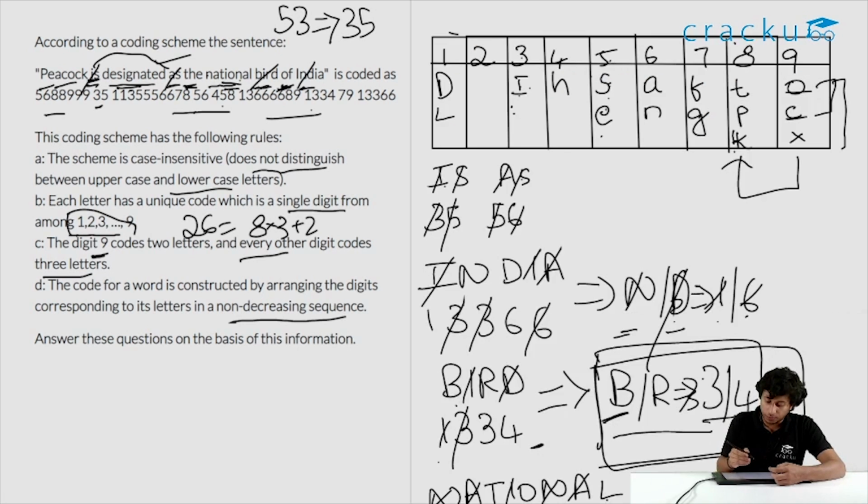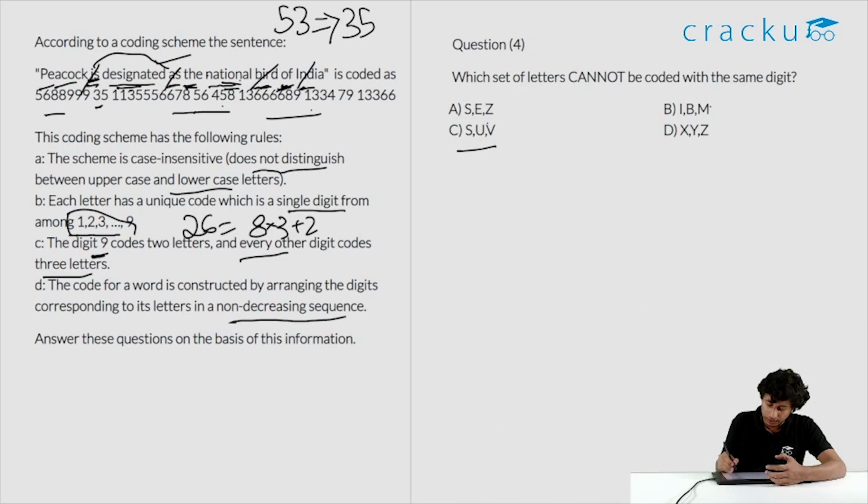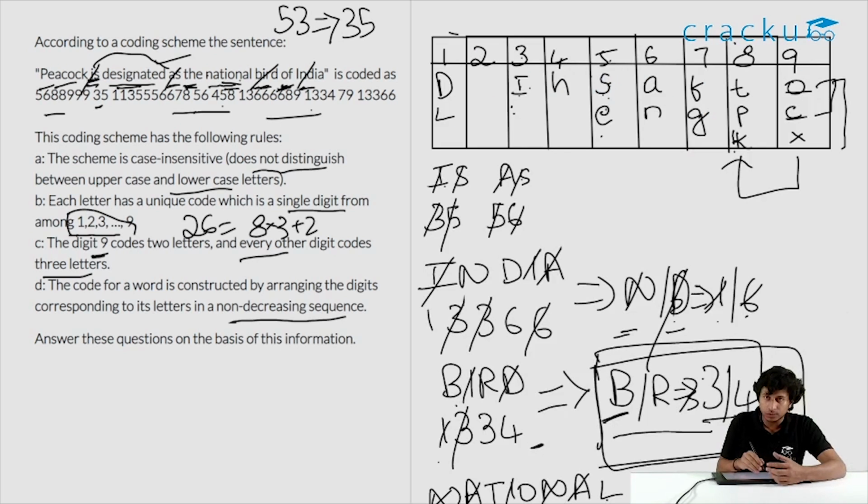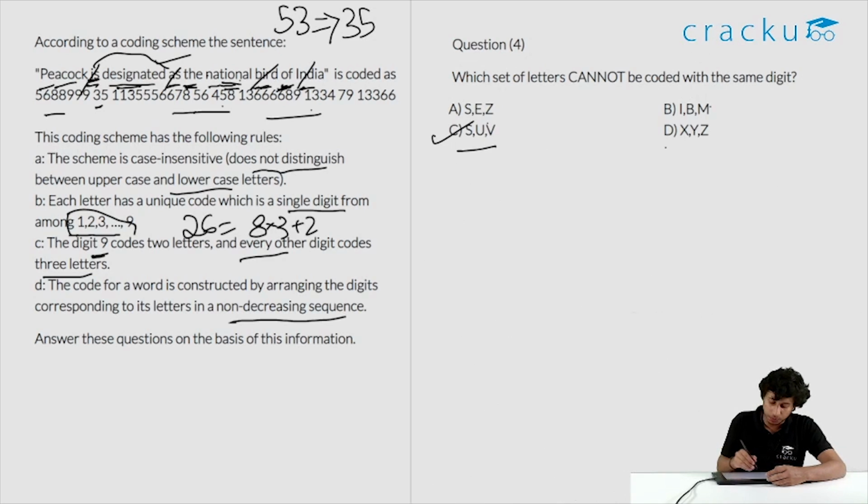SE is already coded for 5. So SUV can never come because SC is already coded. So naturally the answer is SUV. Let's also check XYZ. Is XYZ possible? XYZ is not used anywhere. This is not X. This is to represent that 9 can only take 2 characters. XYZ is not coded and 2 is entirely empty. So this can be XYZ. So XYZ is certainly possible again. So the right answer is SUV.